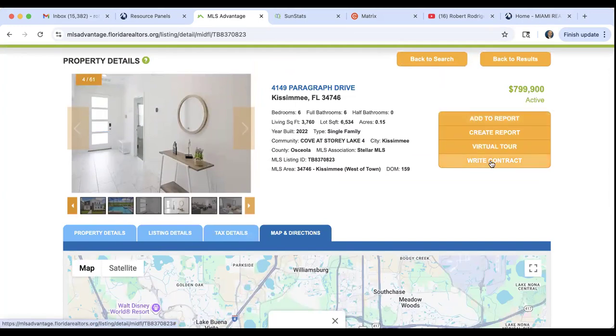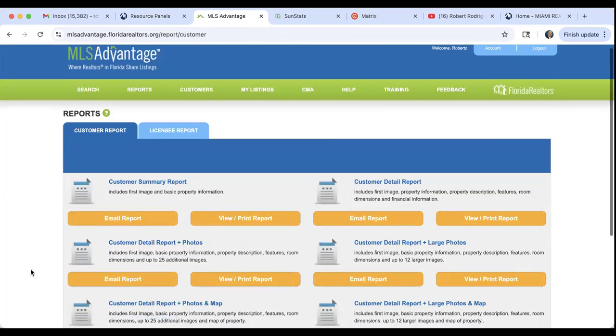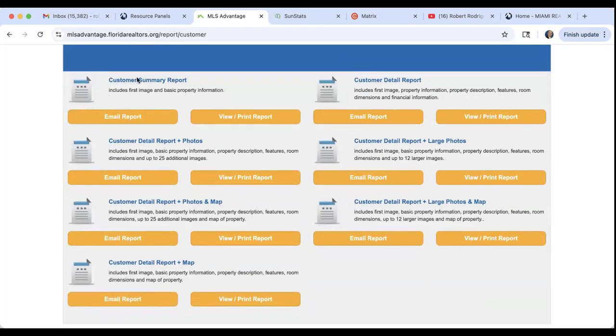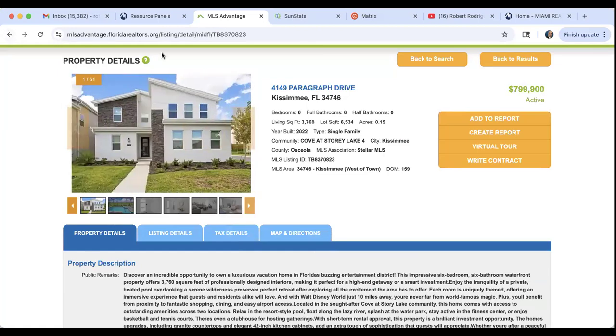You can write a contract with this property using Form Simplicity by clicking on Write a Contract. You can see the virtual tour and you can create reports to send to your client. There are many different reports. There's a customer summary report, a customer detailed report. There are detailed reports with photos. There are detailed reports with large photos. There are detailed reports with photos and map. All right. So there are so many different reports. And again, this is all using MLS Advantage. It is statewide.